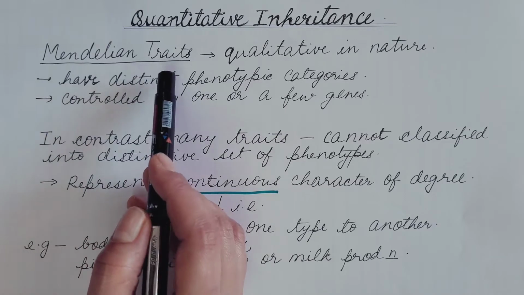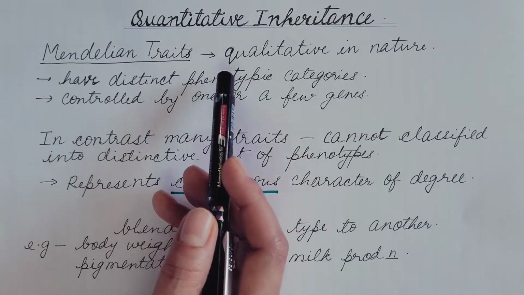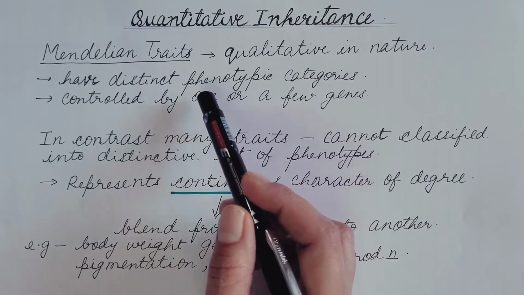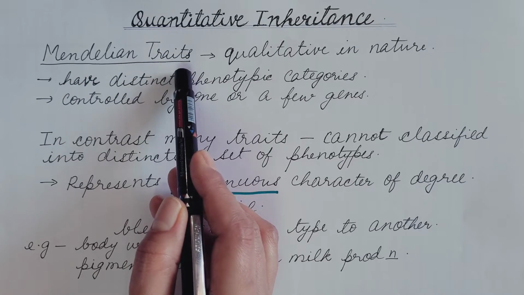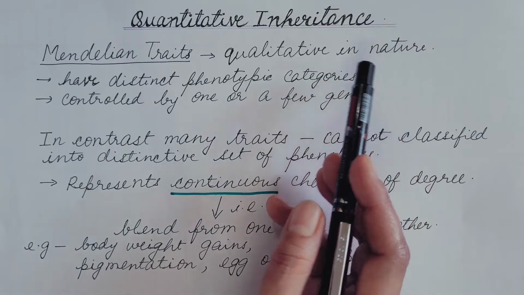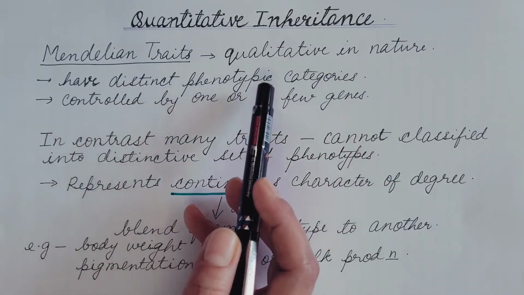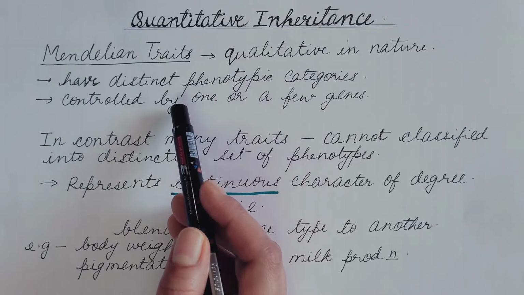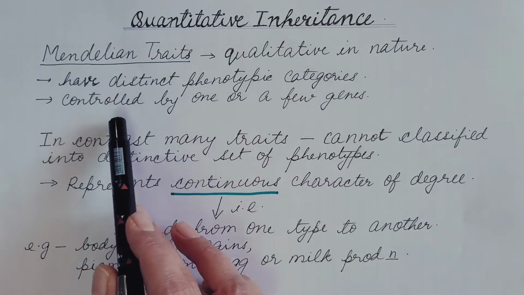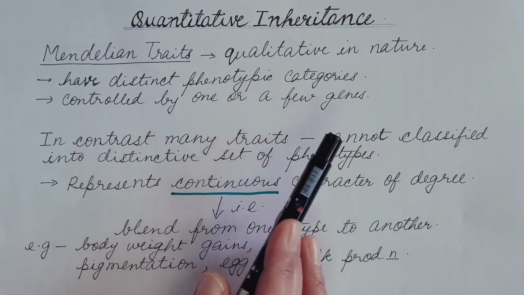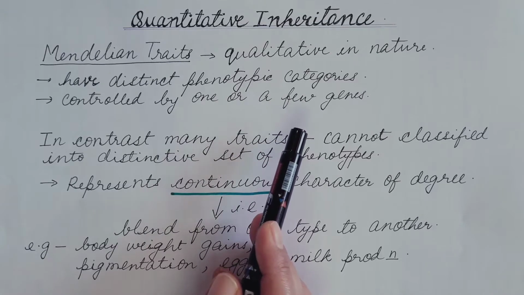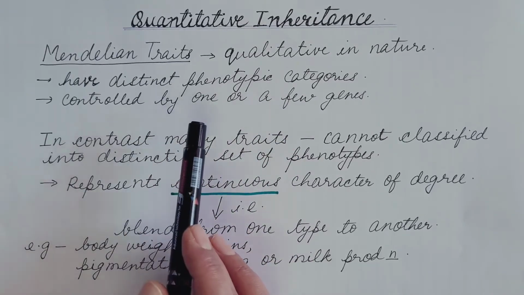Mendel studied different traits in the pea plant, known as Mendel's pea plant, in his experiments, and these were known as Mendelian traits. These traits were qualitative in nature. That means these have distinct phenotypic categories, or can be grouped into distinct classes, and are controlled by one or a few genes. You can understand it better in my video on Mendelian genetics. The link is given in the description box.